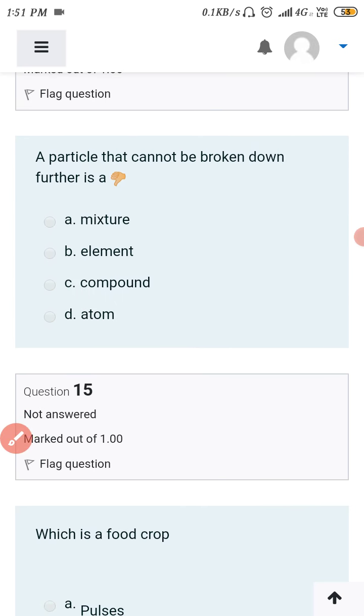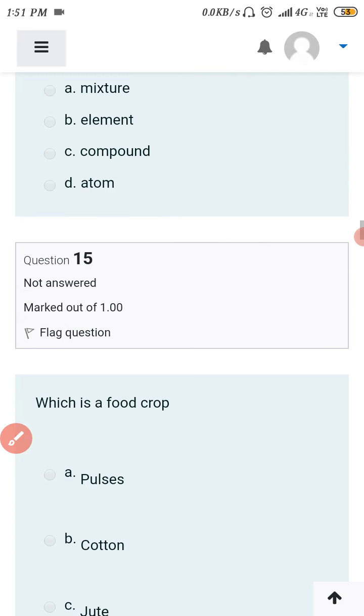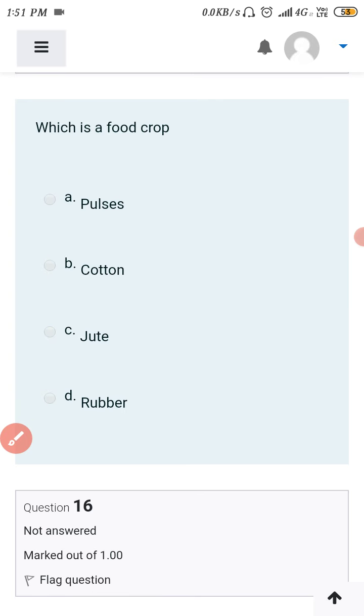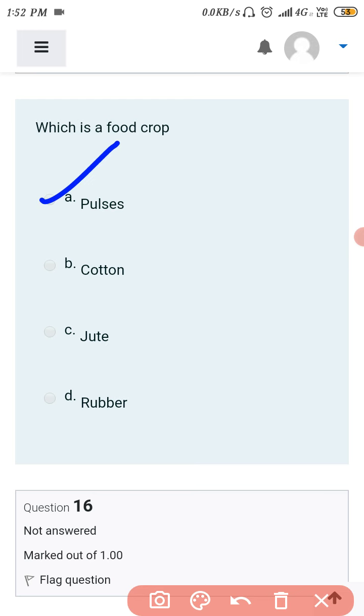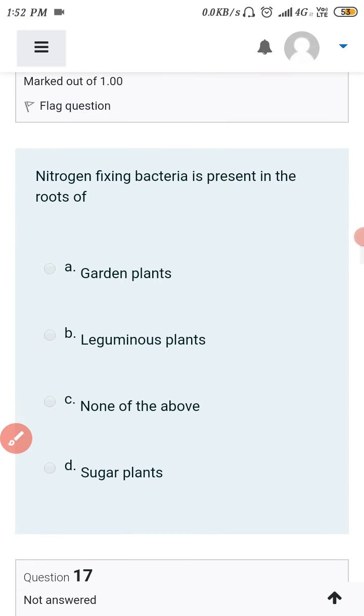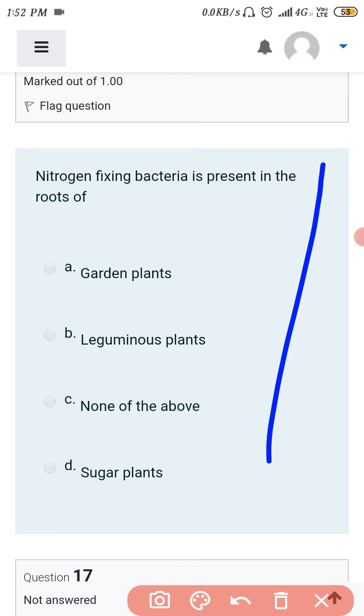Next one, a particle that cannot be broken down further. It means that is the atom, which cannot be further subdivided. It is the tiniest particle. Next, which is a food crop which will give us food items? Cotton, jute, rubber are not; pulse is a food crop. Next one, nitrogen fixing bacteria are present in the roots of leguminous plants.